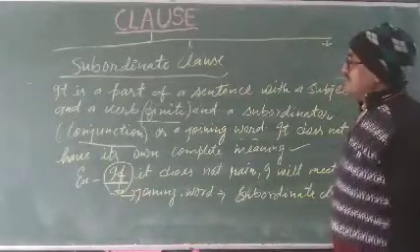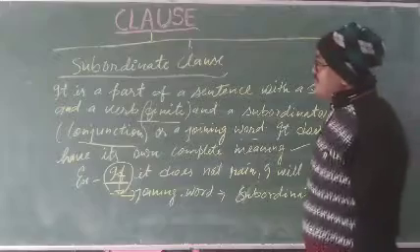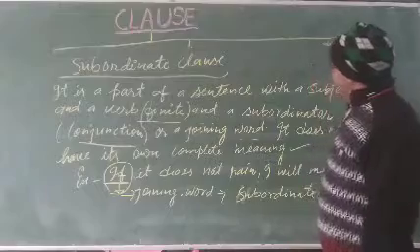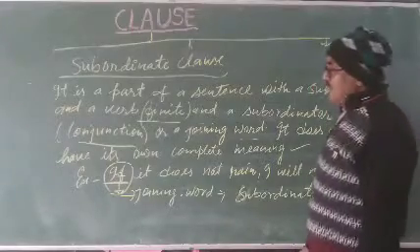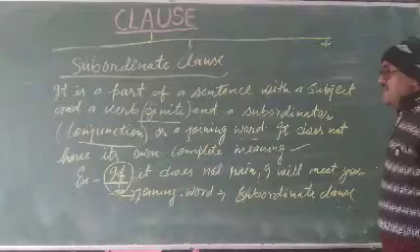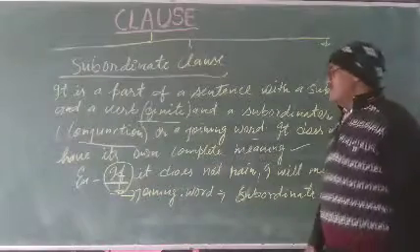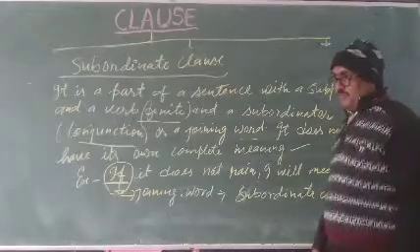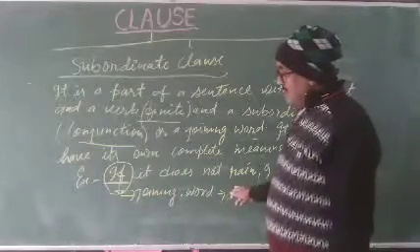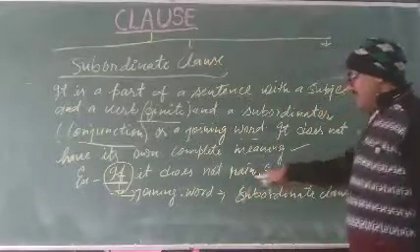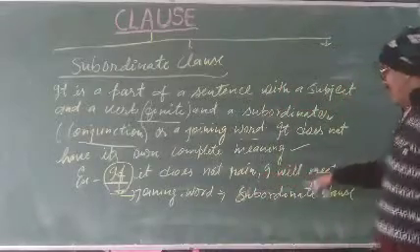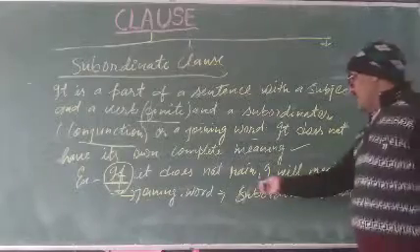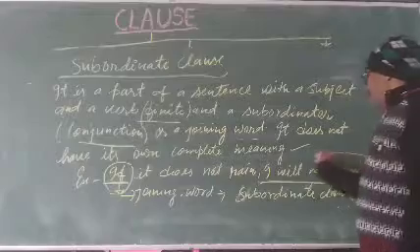Say here once again. What do you understand about a subordinate clause? A subordinate clause is a part of a sentence with a subject and a verb and a subordinator. It means conjunctions or a joining word. It does not have its own complete meaning. This part of the sentence completes its meaning by joining with the principal clause. Here see, "I will meet you" is a principal clause.